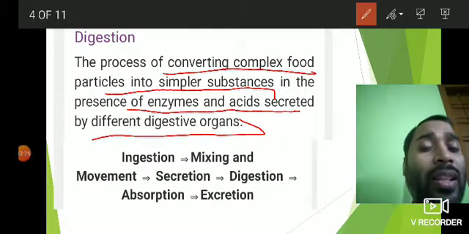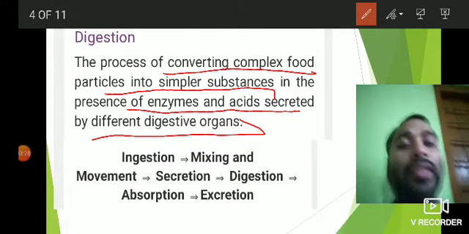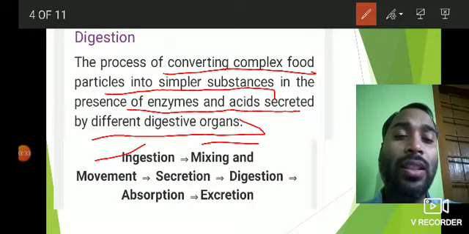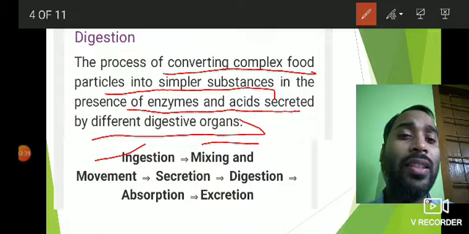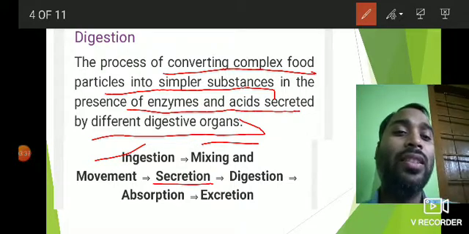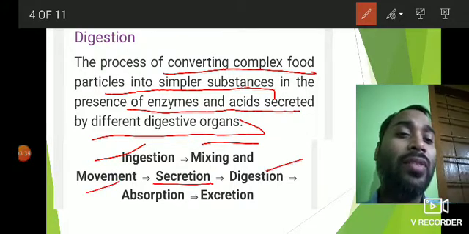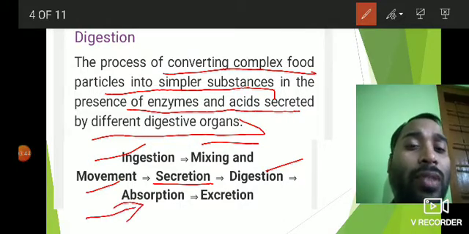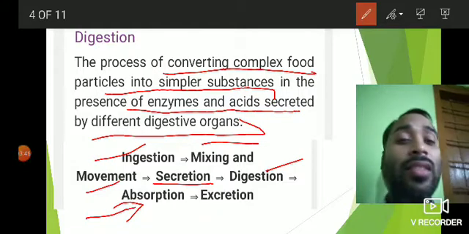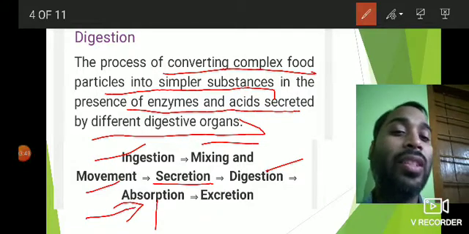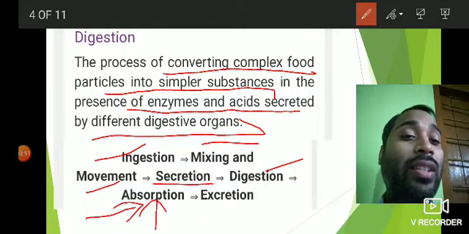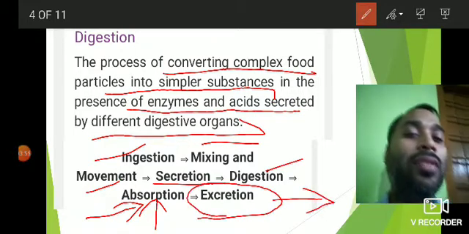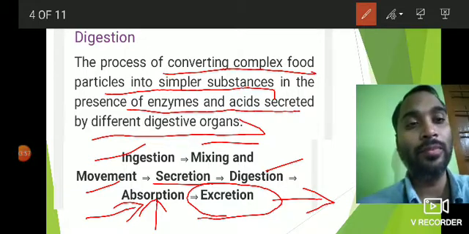If we summarize the whole process, it starts with ingestion of food, then the food is mixed with saliva and other digestive juices secreted in different digestive organs. Then digestion happens, and once the food is digested, absorption of the digested food, from which nutrients are released, is done. Mainly absorption of nutrients happens in the small intestine, we'll see that. And then finally the undigested food is excreted. This process is called excretion.